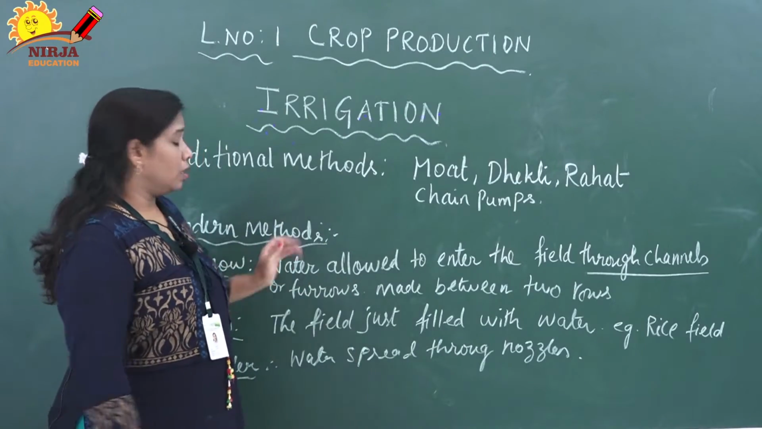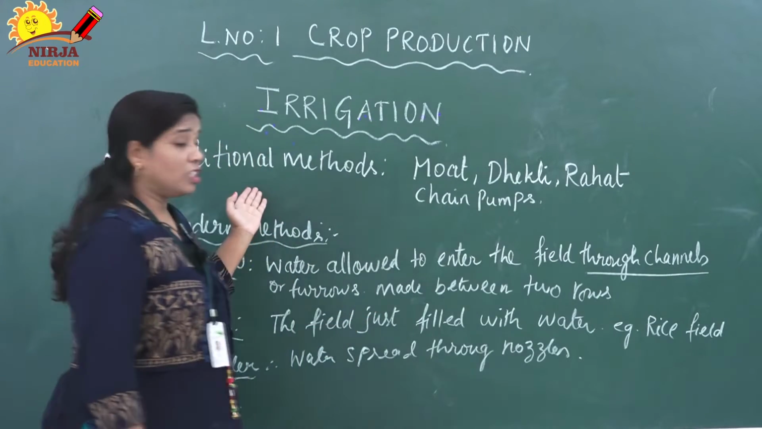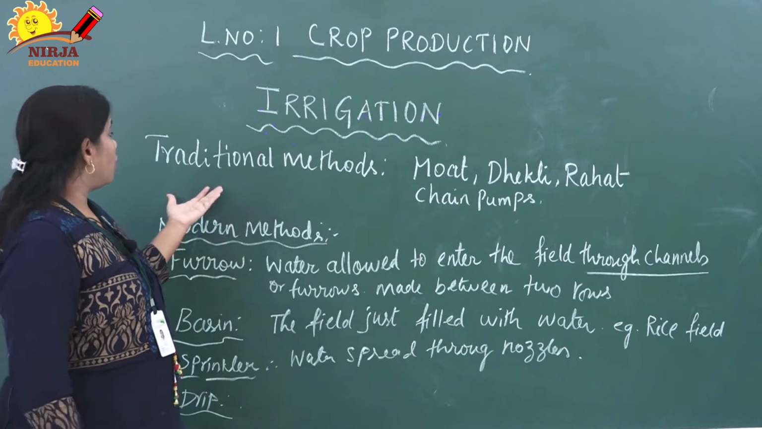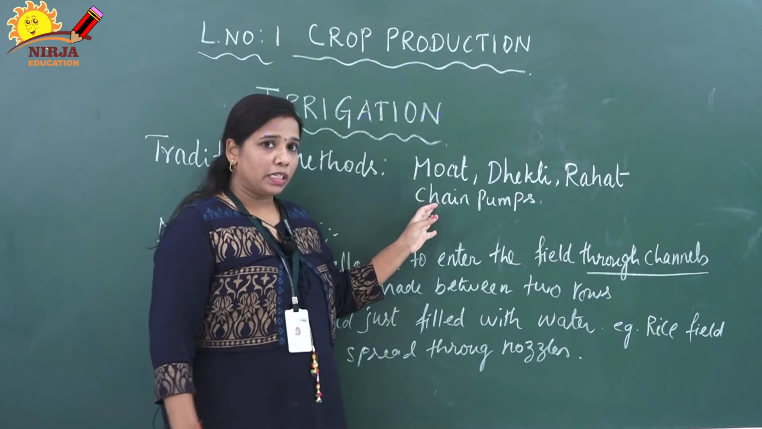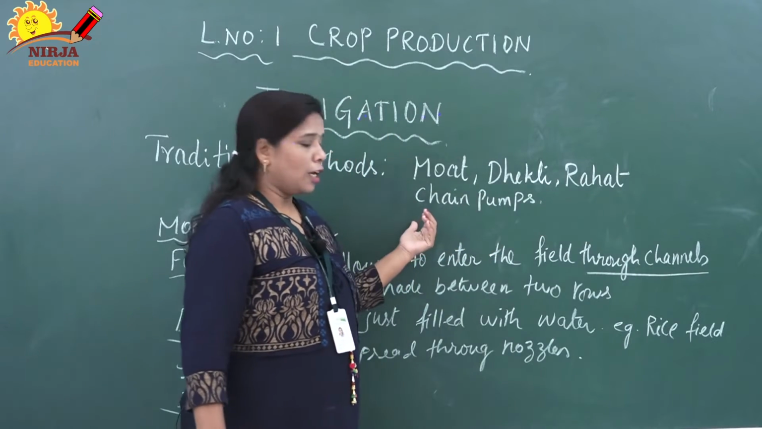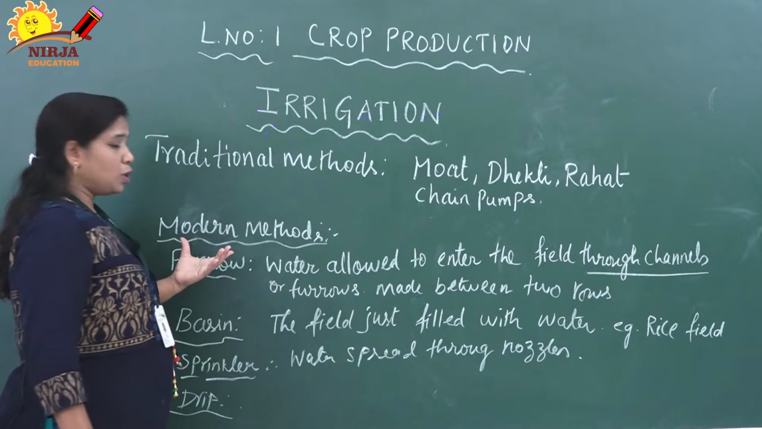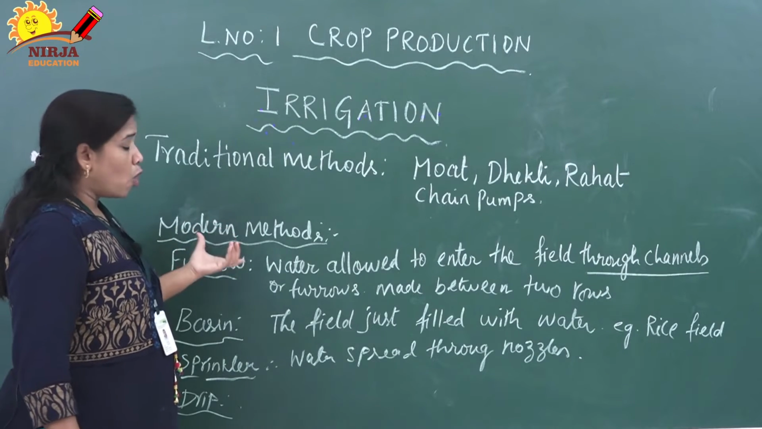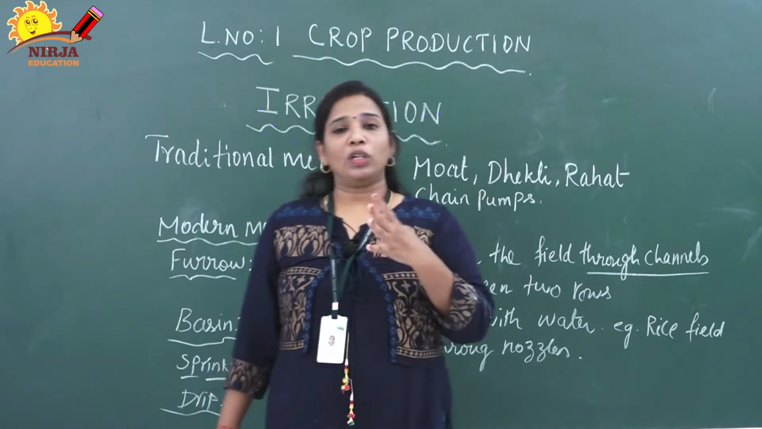Now we are going to learn modern methods of irrigation. Before that, once again we have to recall the traditional methods of irrigation. There are the 4 methods we discussed: moat, tegli, rahat, chain pump. Next we will discuss modern methods of irrigation. These modern methods are also 4 different types.